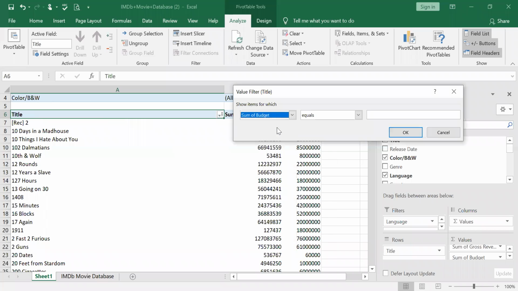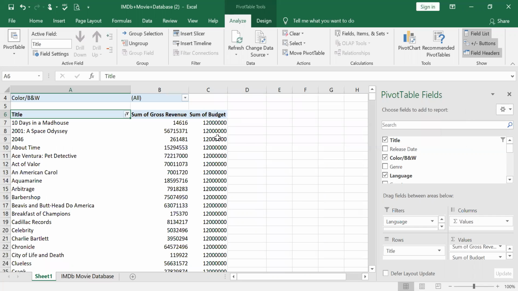We can take budget, maybe the value is not there. Budget, maybe we can take equal to any budget that equals 12 million. We'll just check, maybe the value was not found. Now I think for gross revenue, there are no values equal to 12 million. That is why the box was showing empty. Since we did not see the data and we just gave 12 million, probably this is happening.